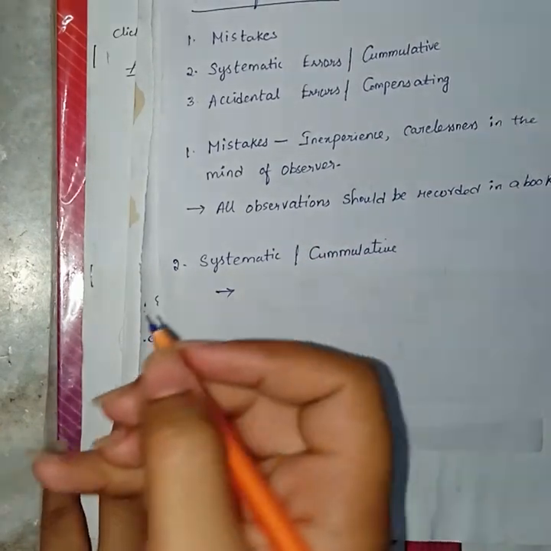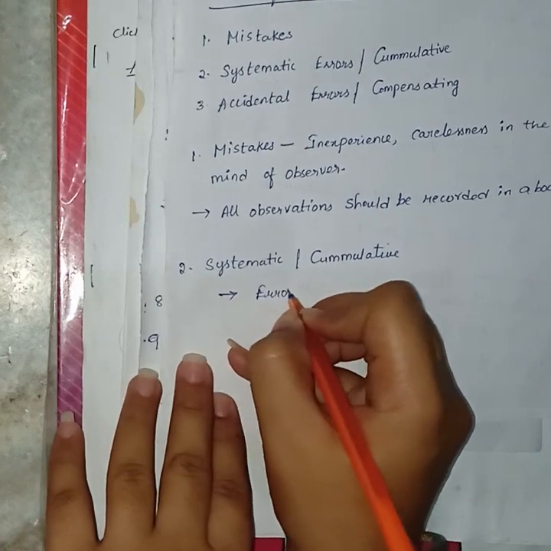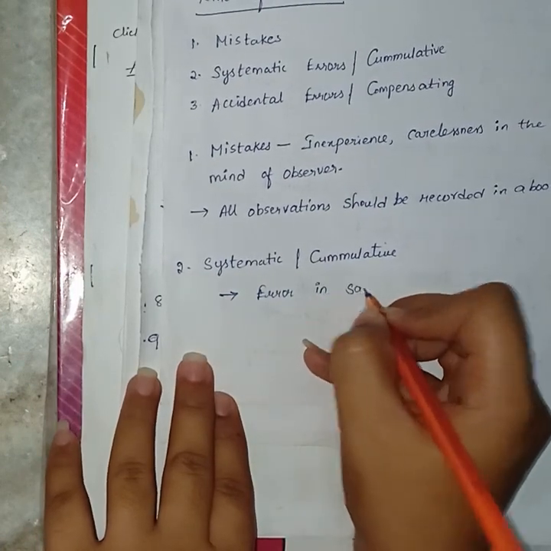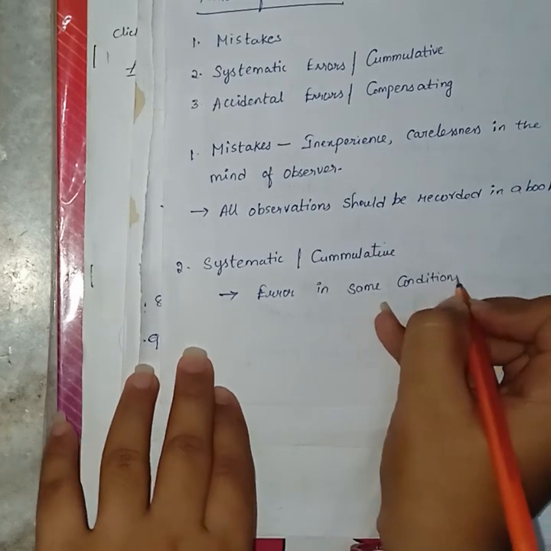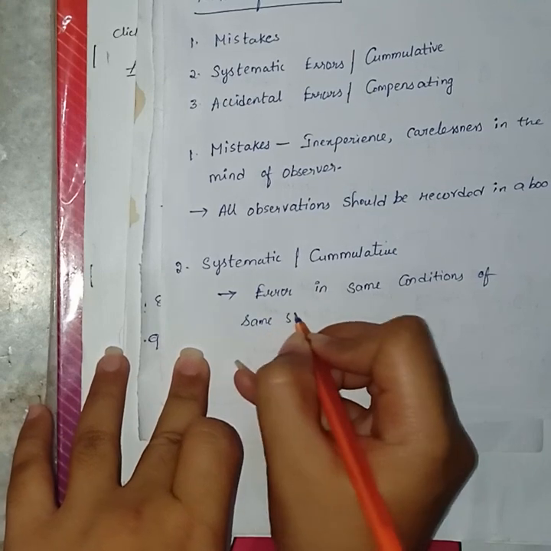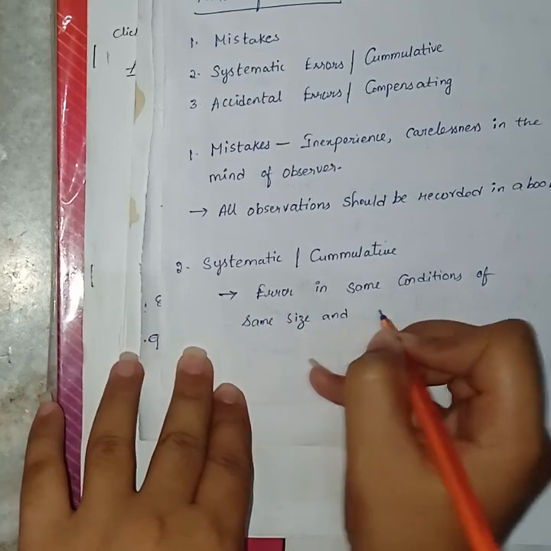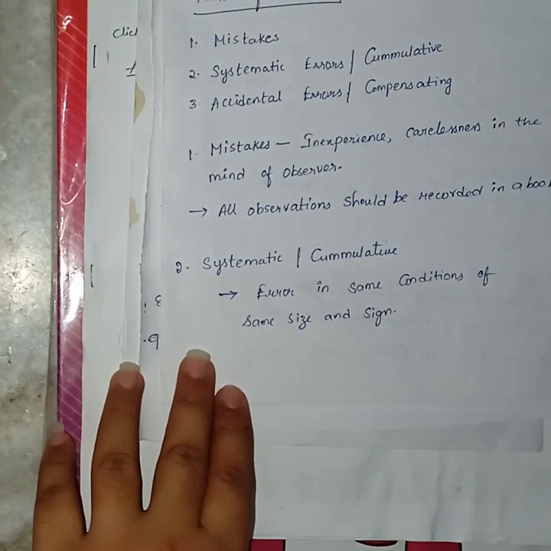What is systematic error or cumulative error? It is an error occurring in the same condition. When the error is in the same conditions, of same size and sign, it is known as systematic or cumulative error.